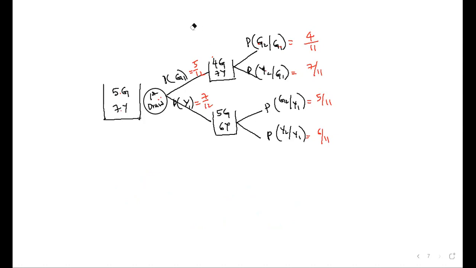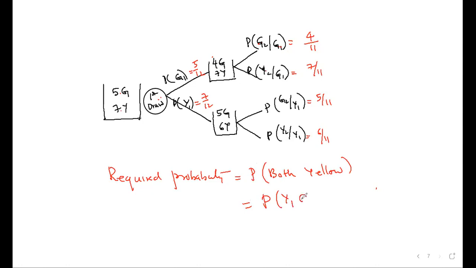Now tell me the last sentence of the question, the required probability. What are you asked to find? Come on, read it and tell me. I'll go back to the question. Find the probability that both are yellow. What do you mean by both are yellow? The required probability is the probability of both yellow. That means the first should be yellow and the second should be yellow.